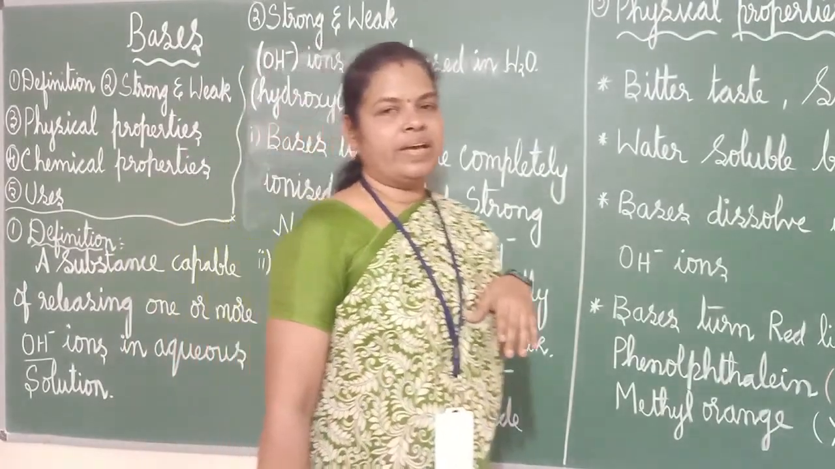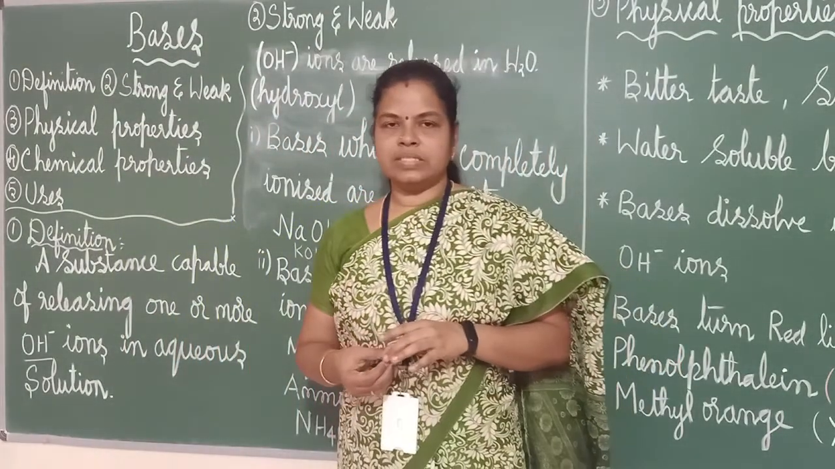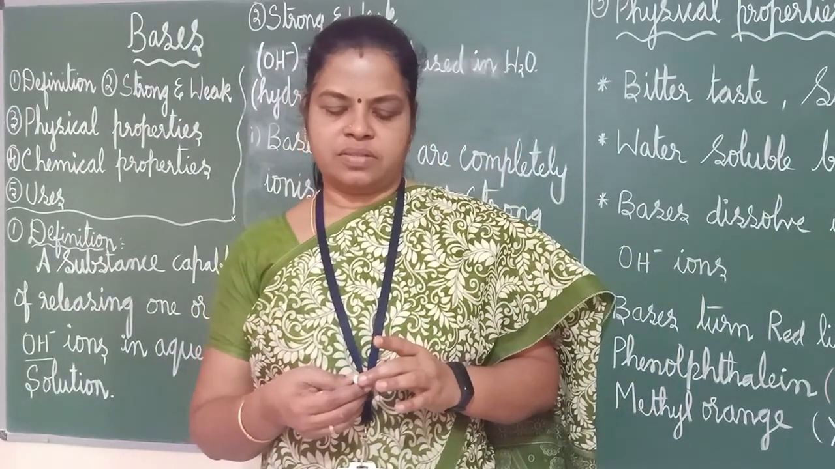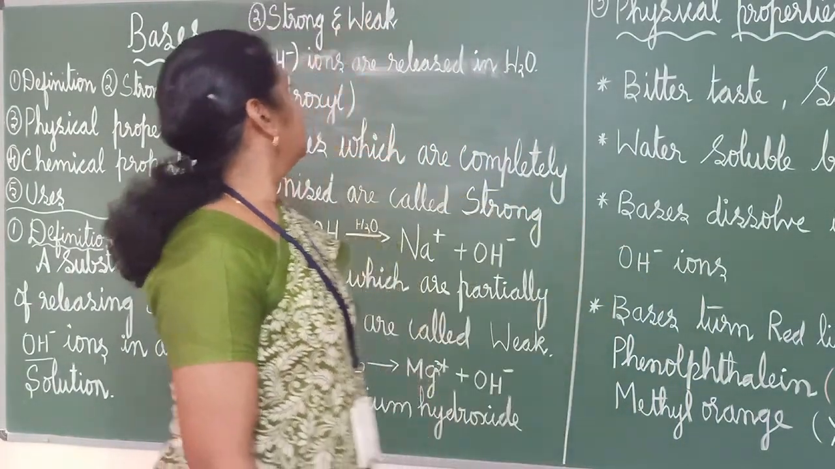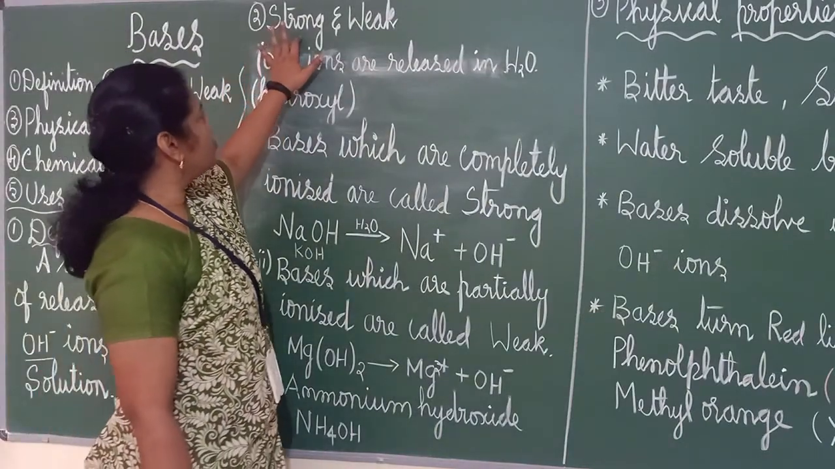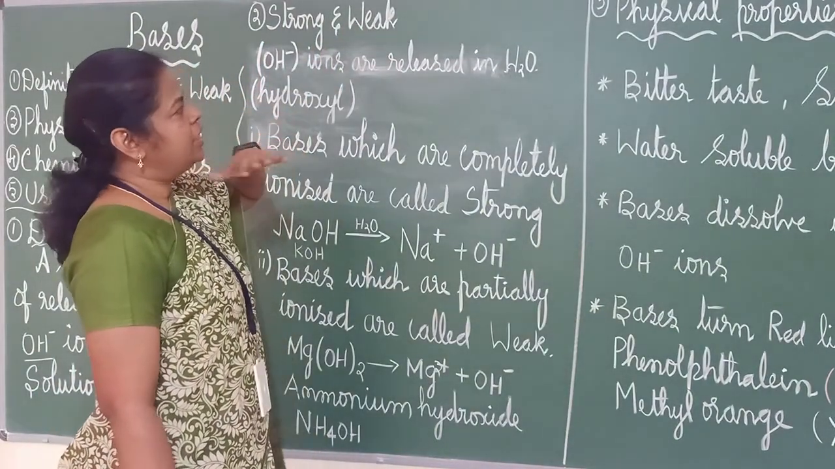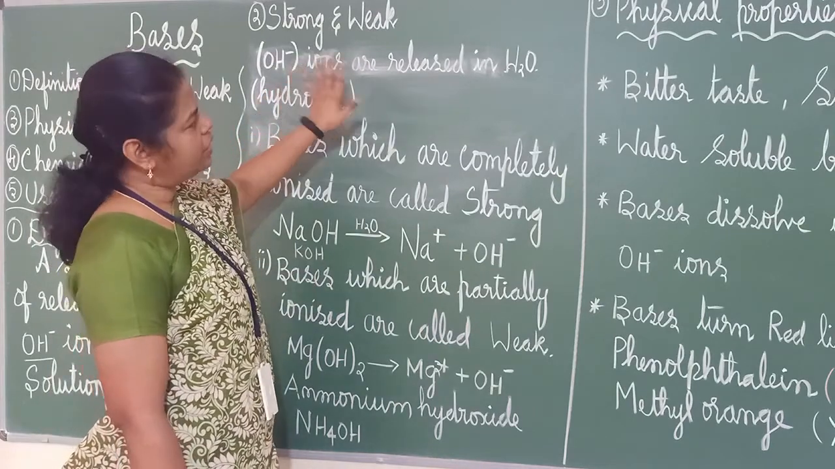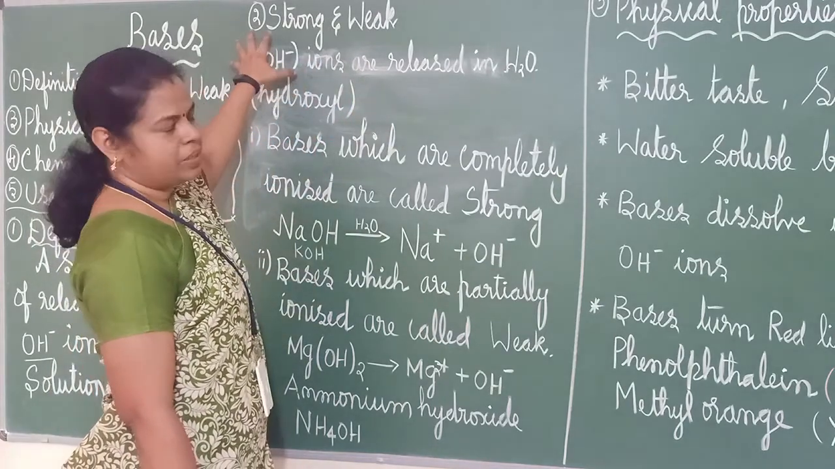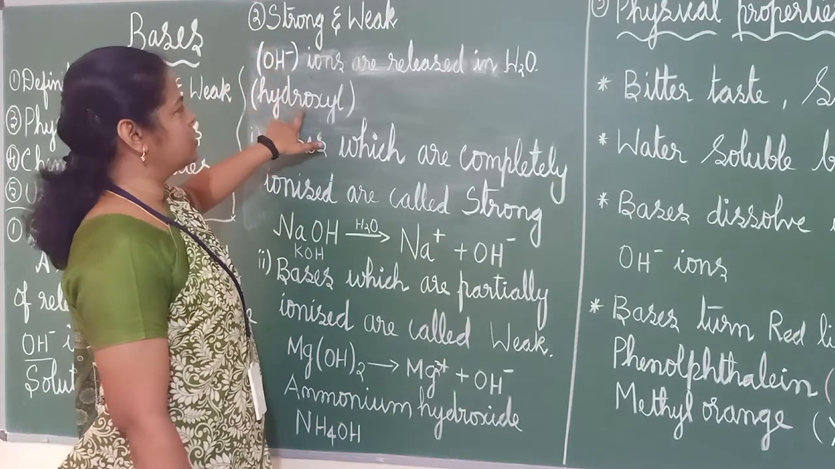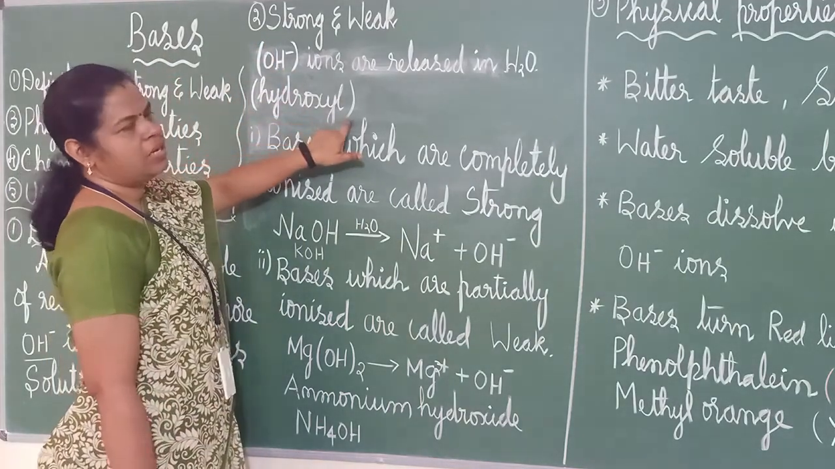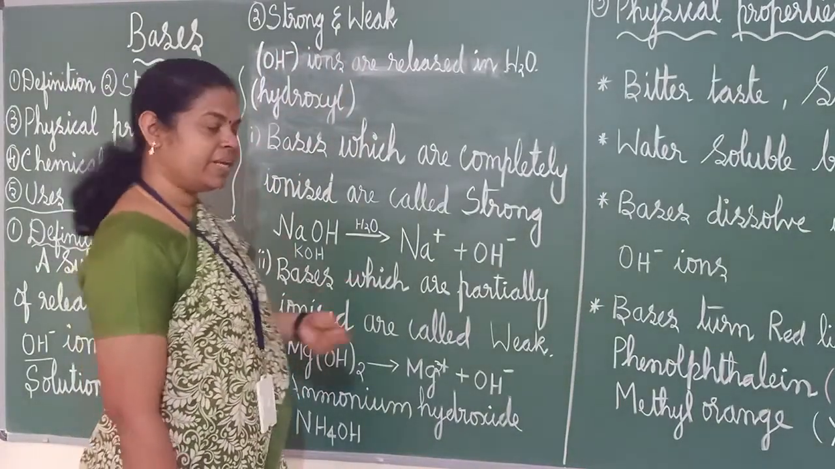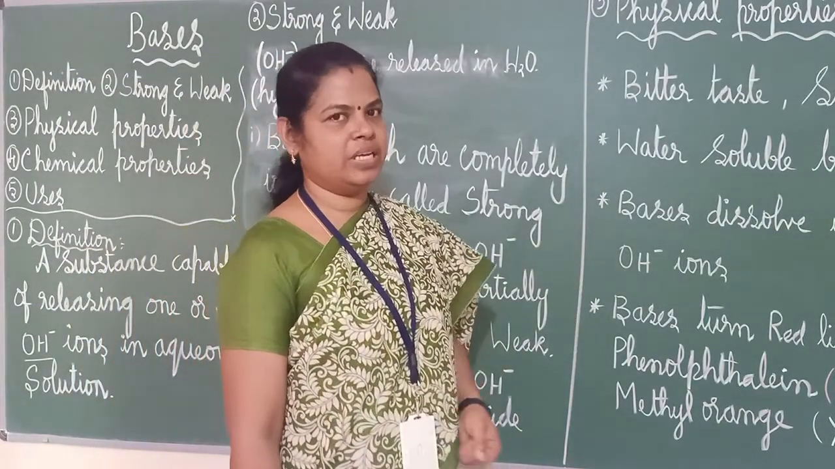In acids what we have studied, they are capable of releasing H plus ions. H plus ions means which ions? Yes, correct. They are strong and weak based on the dissociation. Same way here, OH minus ions, when they are released in water, OH minus ion is also called as hydroxyl. See here, hydroxyl ions. Okay. When they are released in water, they may completely ionize or they may partially ionize.